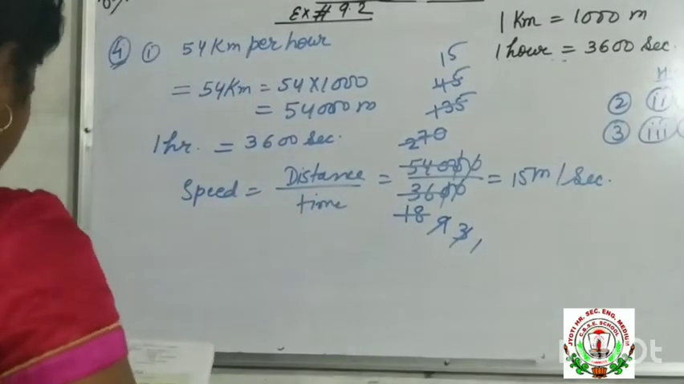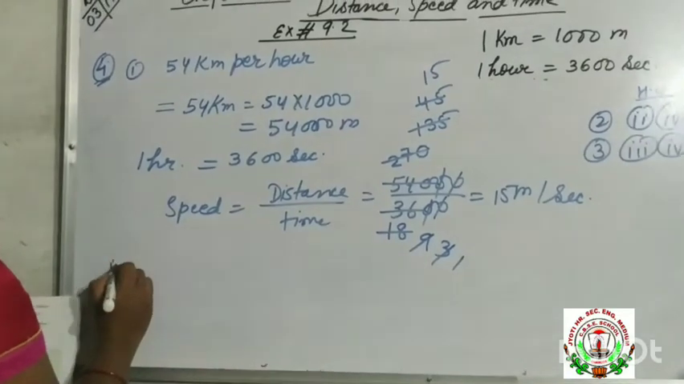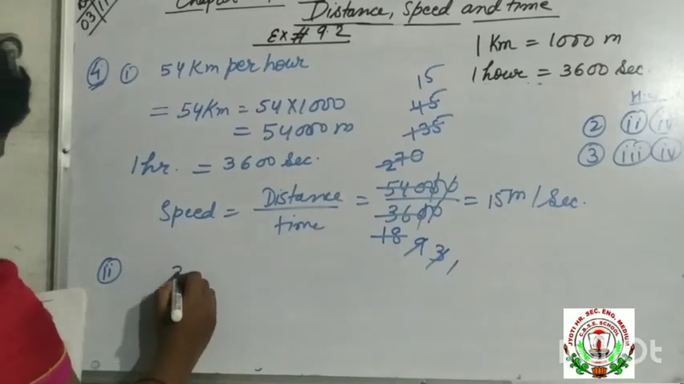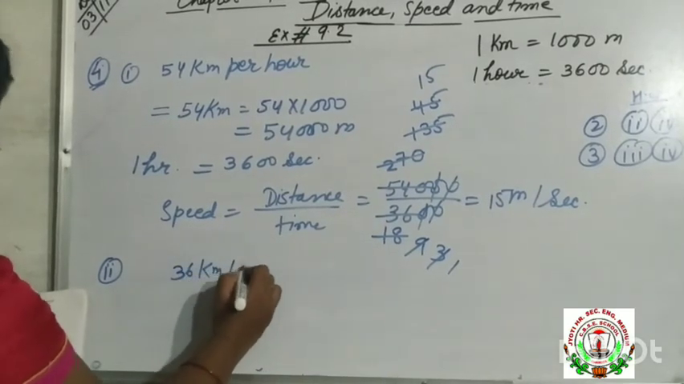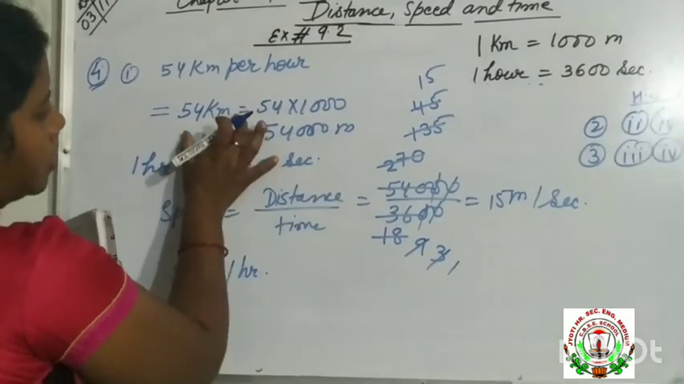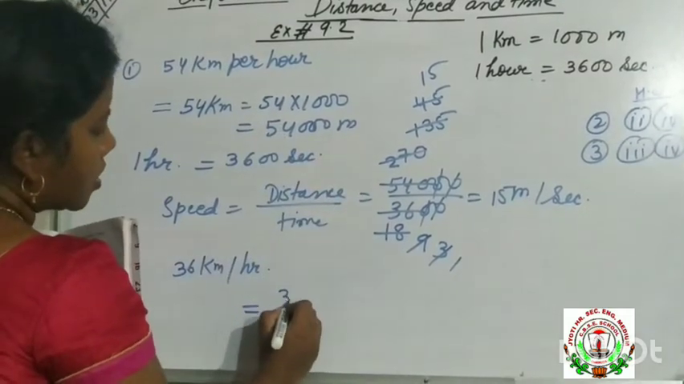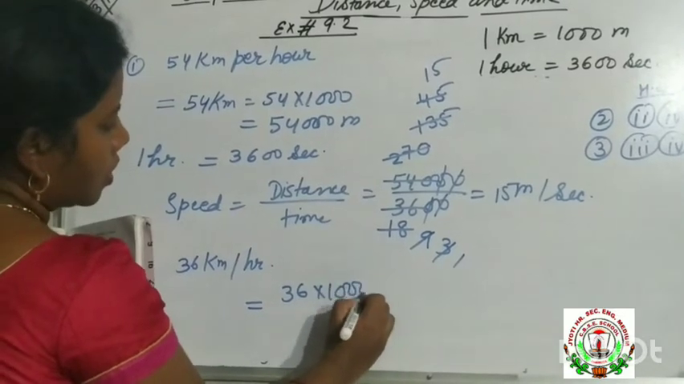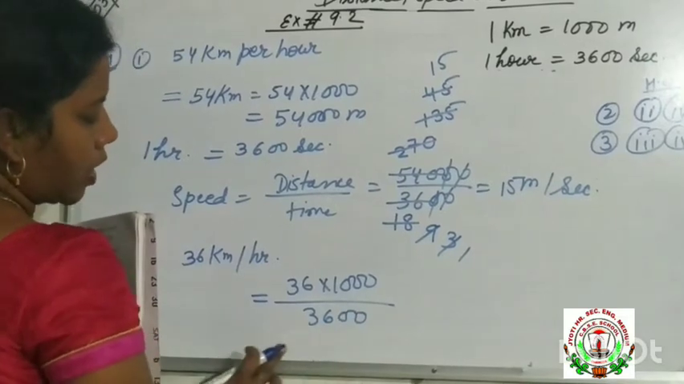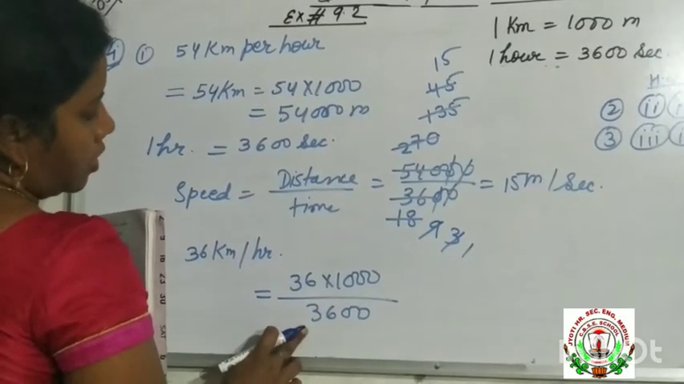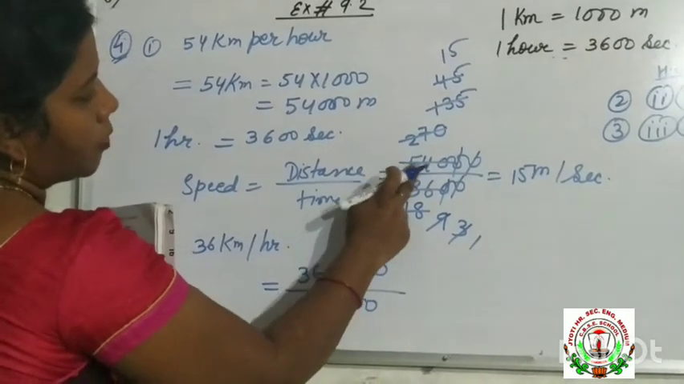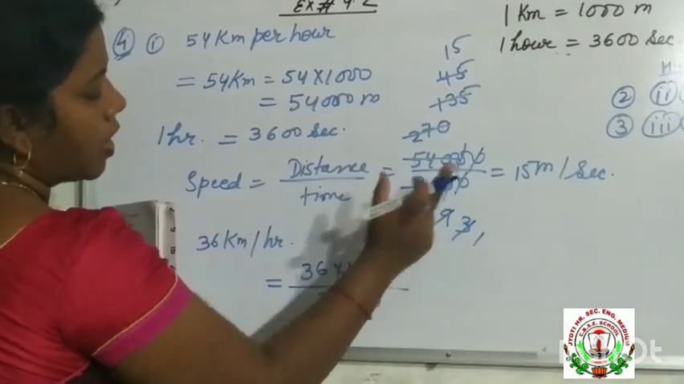Okay. Now in question number 2, in a short way I am telling how to convert this into meter per second. 36 kilometer per hour. Always what we are doing, we are converting kilometer into meter. So you will do 36 into 1000, now it converts into meter, and here you will write 3600 second. Always you will see we are multiplying by 1000 and dividing by 3600.